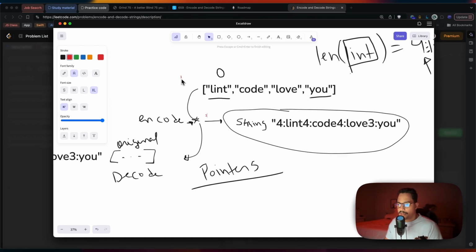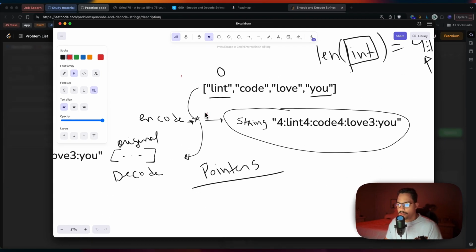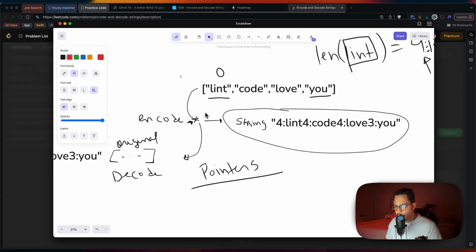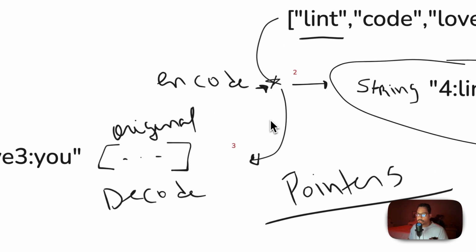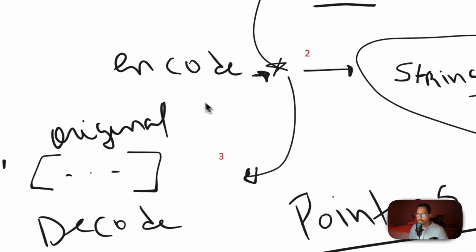We could say that this is actually step 1, because the first thing we do is encode and decode. But let's say the first thing is to get valid input, right? In a case where this would matter. So we get a valid input. That's the second one. Then we get to encode, and then we get to decode. I'm just trying to make it a little more explicit. 1, 2, and 3. I know the numbers are smaller, but if we zoom in, they're there.